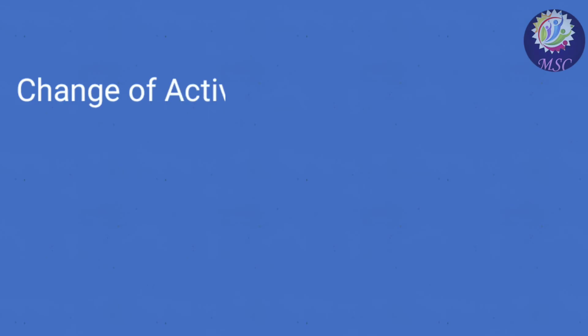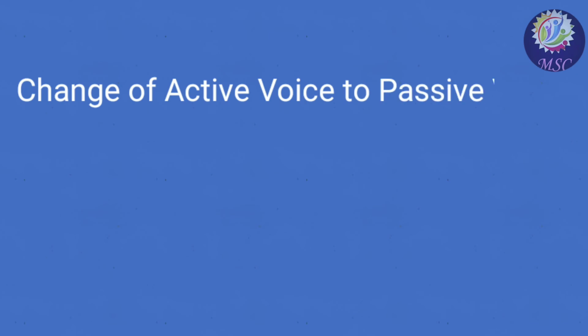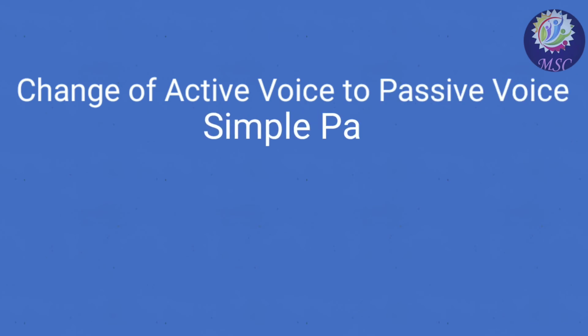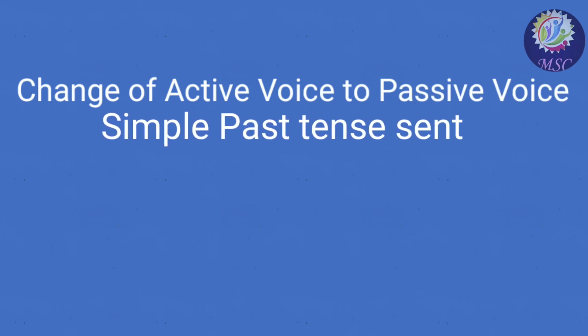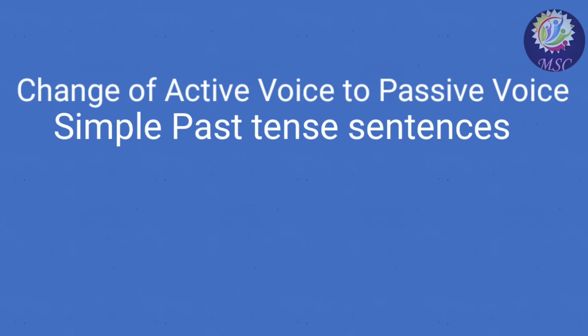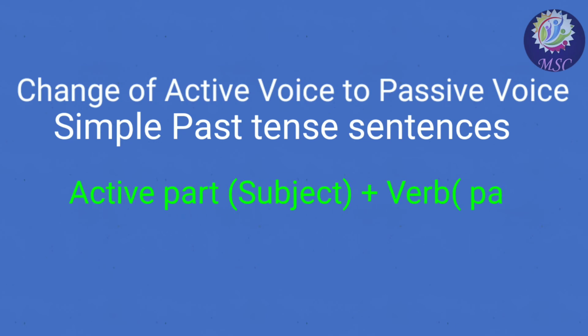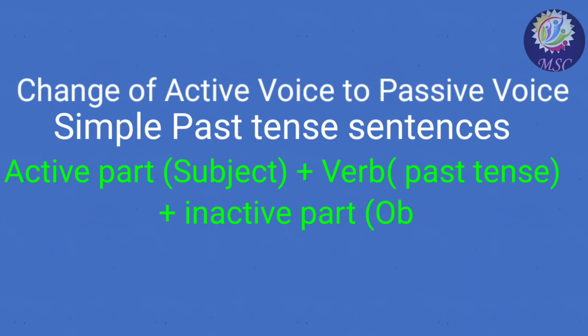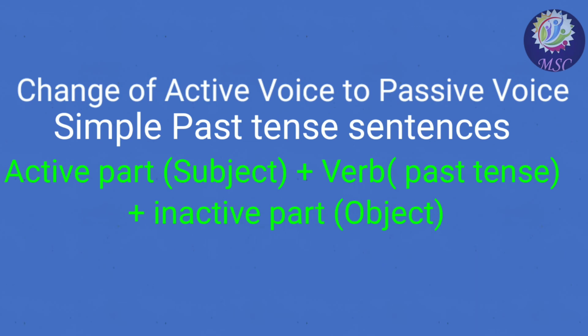Let us discuss the change of active voice to passive voice of simple past tense sentences. The active voice of simple past tense sentences contains the active part called the subject at the first, then the past tense verb, and the inactive part called the object at the last.